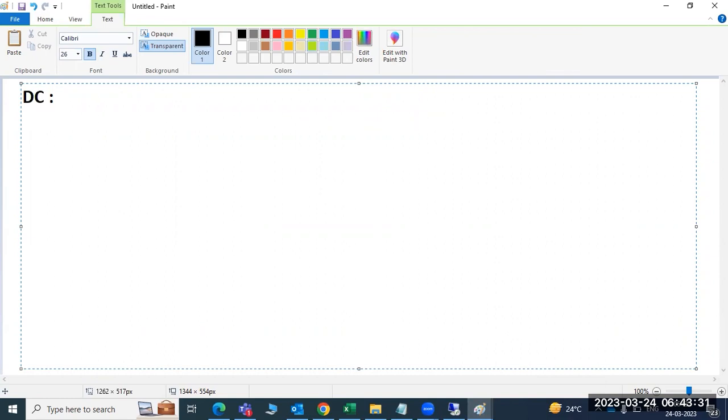So what is this domain controller? The name itself has the answer. Domain plus control: it controls the systems within the landscape.